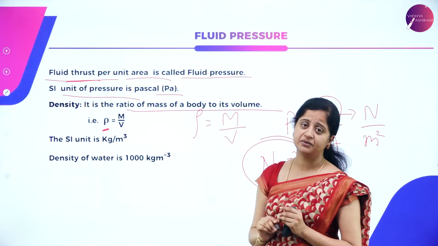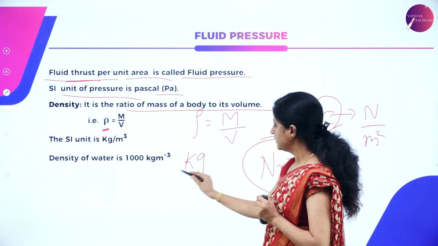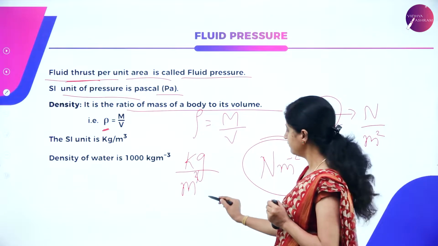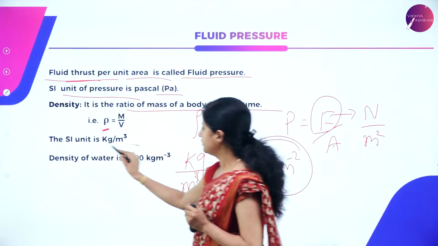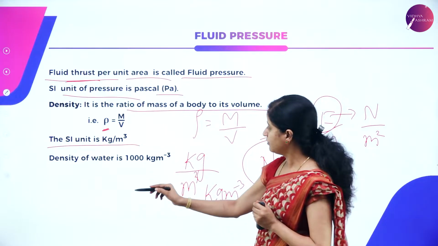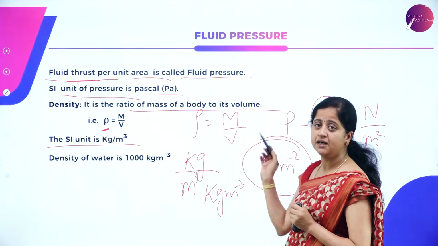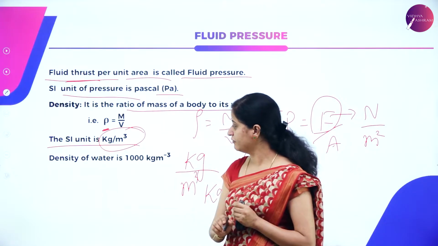So what is the SI unit of density? What is the SI unit of mass? It is kg. The unit of volume is meter cube. So when this goes to the denominator, we will get kg per meter cube as the SI unit of density. Either you can write slash or you can write it as m to the power minus 3, but you should not use both. So kg per meter cube is the SI unit of density.